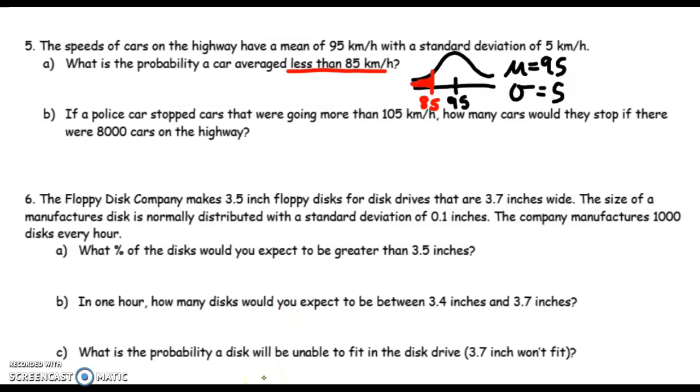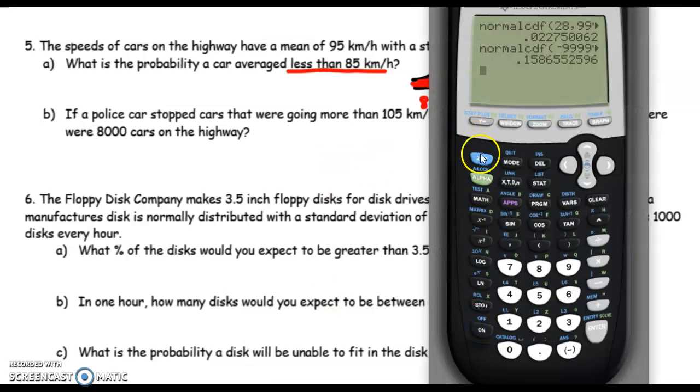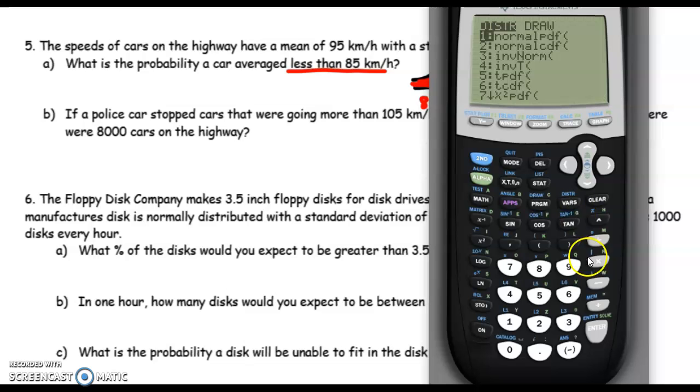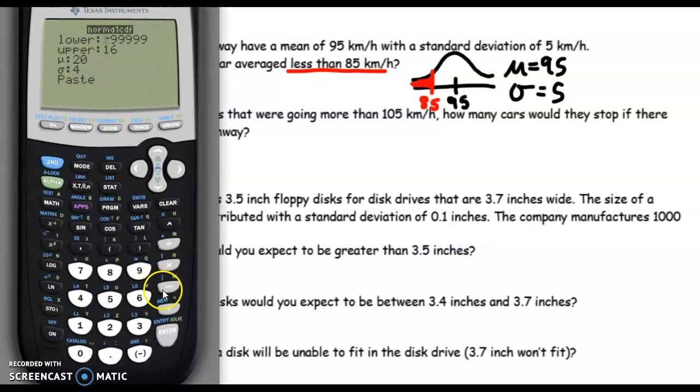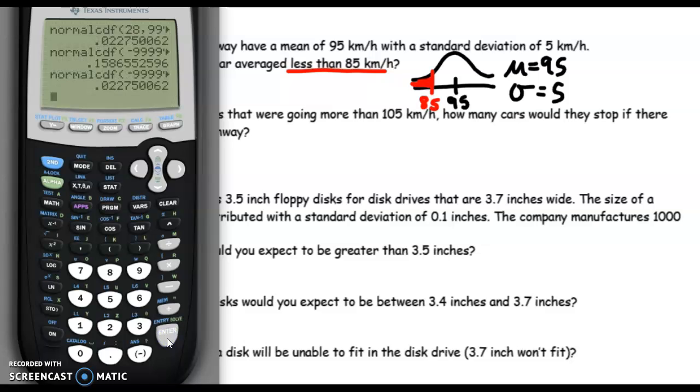So this is a norm CDF again. So we're going to go norm CDF. Second Vars. And the furthest left my shading goes is negative infinity, right, it's shaded forever to the left. The furthest right it goes is 85. The mean here is 95 and the standard deviation is 5. And I get 0.023.